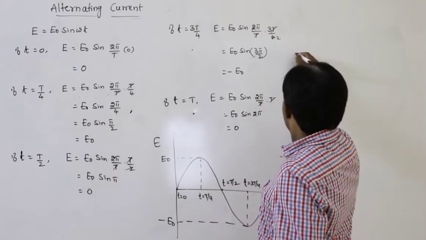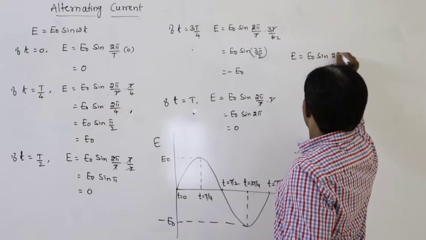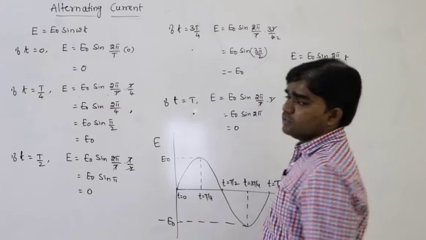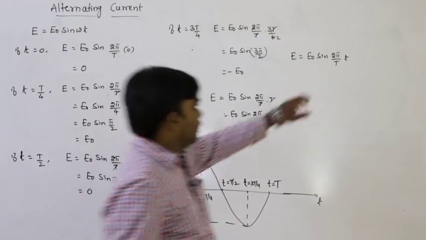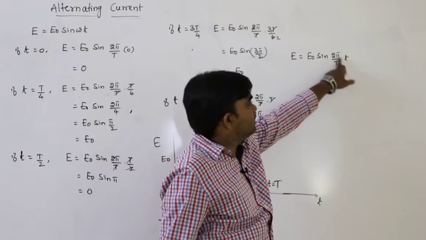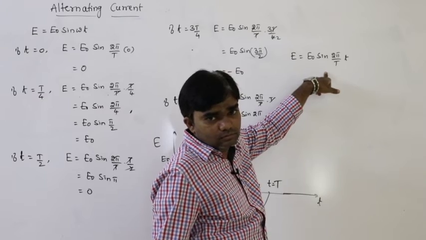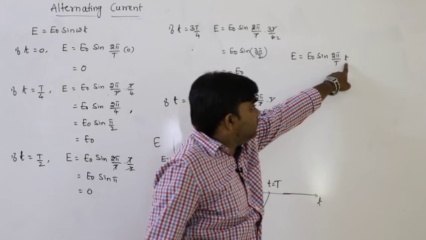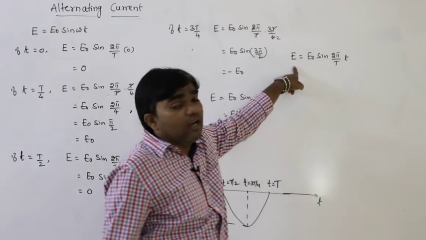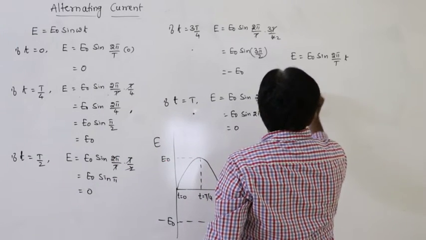So that is E equals E naught sin omega t, that is 2 pi by capital T into small t. If you substitute a value of small t, let us say T by 6, that is pi by 3, sin pi by 3, sin 60, root 3 by 2. So if the t value changes continuously, the value of E also changes. Let us say t equals T by 6.